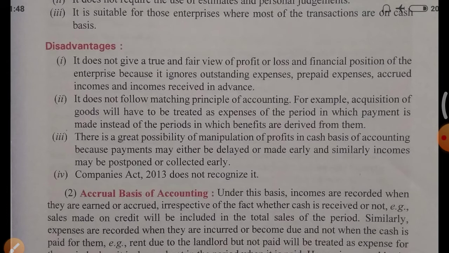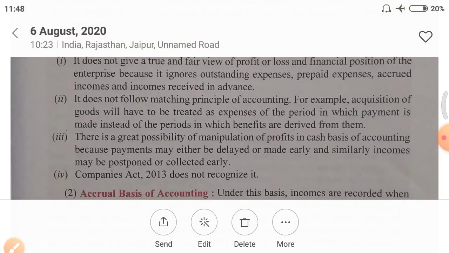In the same way, employees are working in your business, in your enterprise. Suppose that now it is the month of August. In July, you have taken full service from your employees, you have taken full work from your employees, but still, like today is 6th of August, you did not pay the salary of July. July month's work has been done, but you did not pay the salary of July month, so you will say that your July salary is outstanding expenses. I think now it is clear about outstanding expenses.